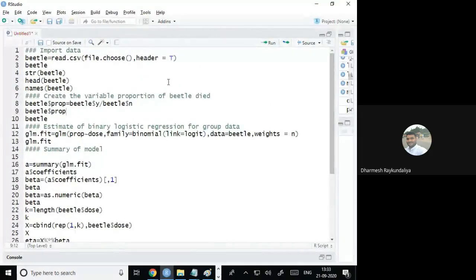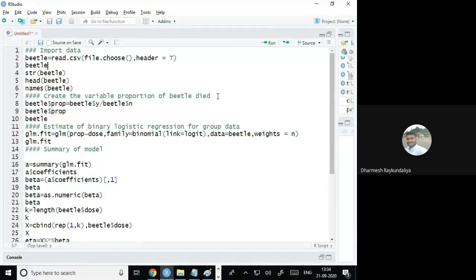So what we did, first we import the data, store them into the file name beetle. We try to see the property of the variable, whether it is numeric, integer, string, etc. By using the head command, we can see a few data points and the labels' names, and through the names command, we can see the names of the variables.